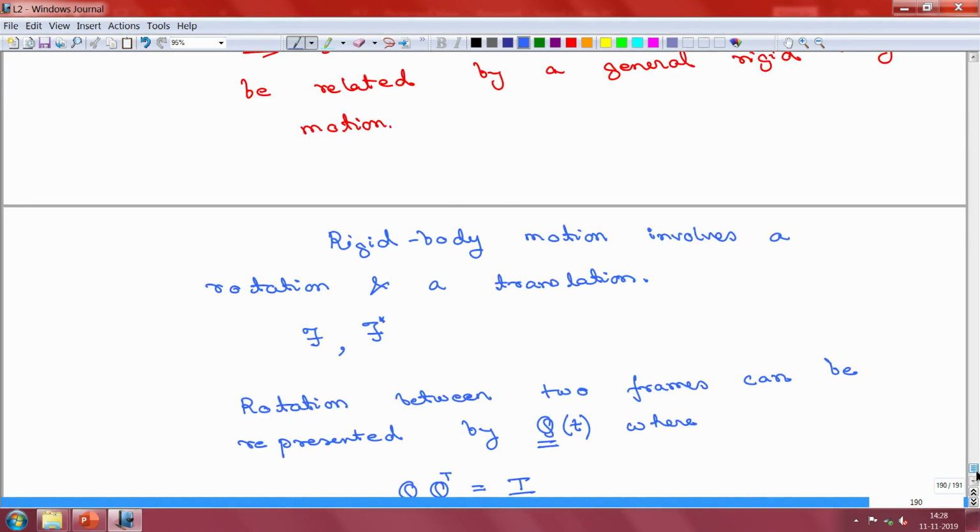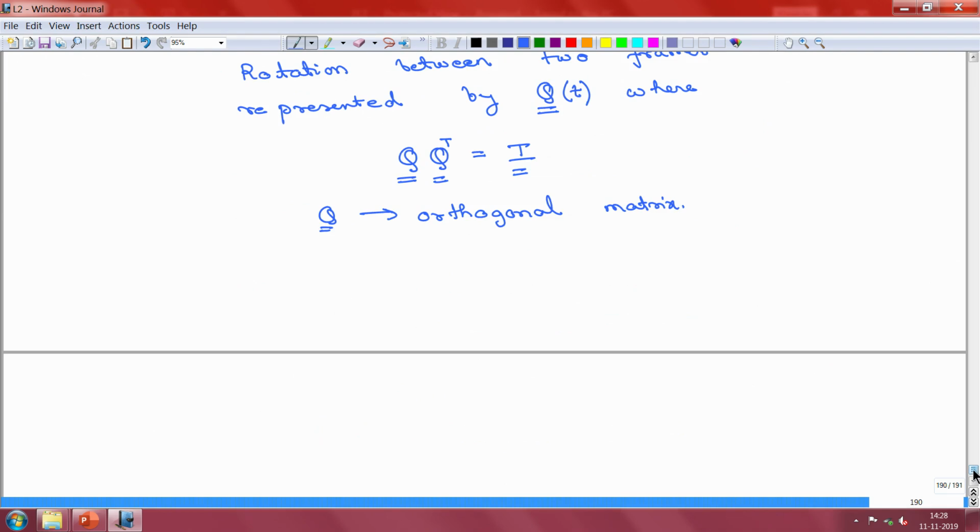Now, in the rotated frame, you can represent the new location of a particle. Let us say you have a particle located at x, and you have another frame which is rotated and translated with respect to the previous one.